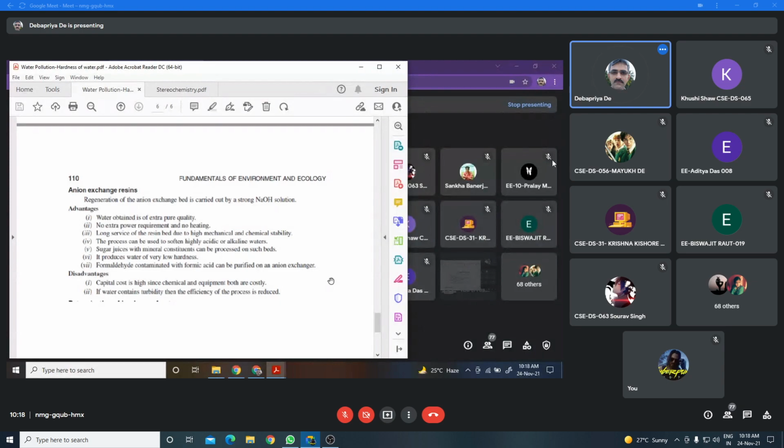Now, in this process, if the water contains turbidity, that means the impurities, suspended particulate matters are present in the water. Then what happens?